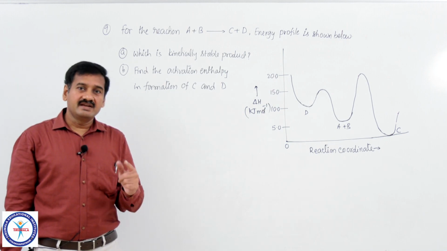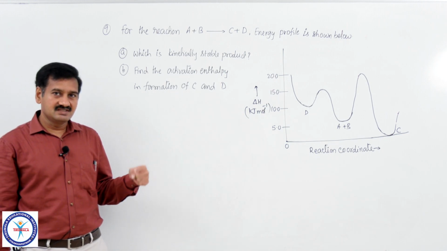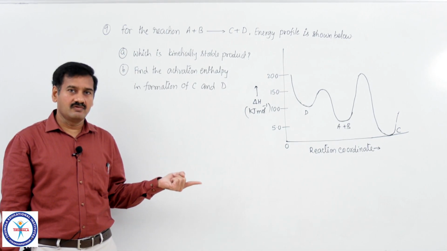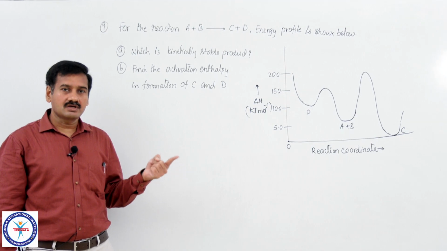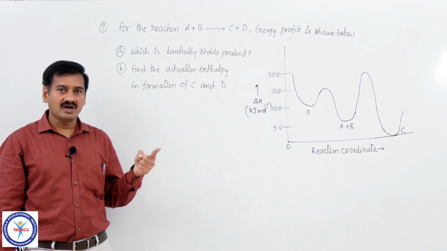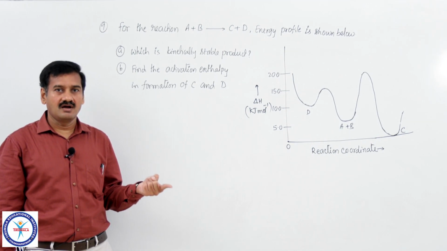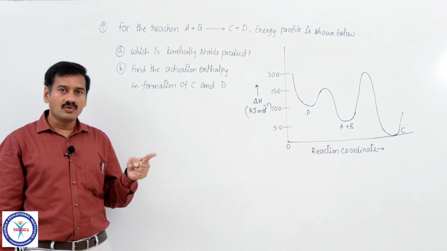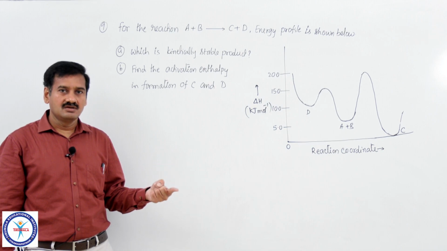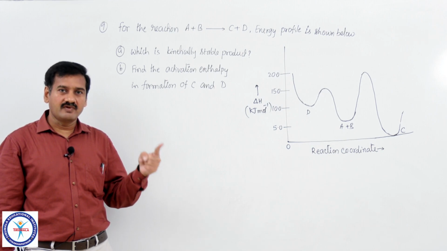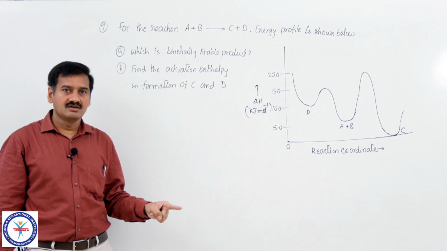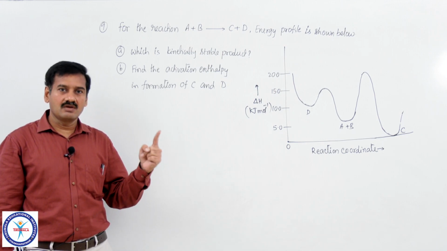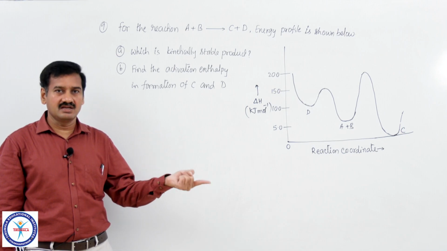Tell me which is the kinetically stable product, whether it is C or D. How can you predict which is the kinetically stable one? The product which is formed with a higher rate of reaction, or in other words, the product with low activation energy. During the formation of the product, if activation energy is less, we can say that the rate of formation of the product is more. A stable product will proceed with a higher rate.